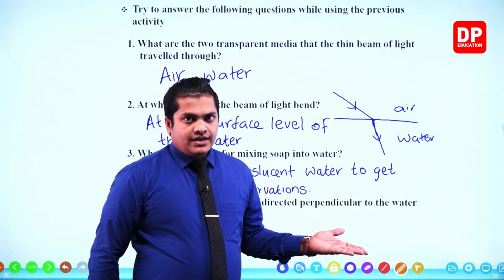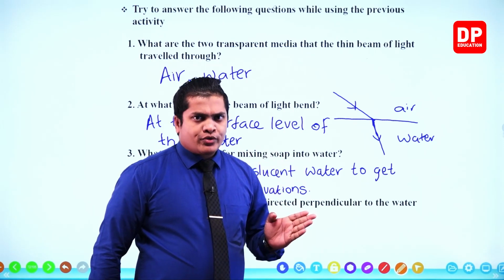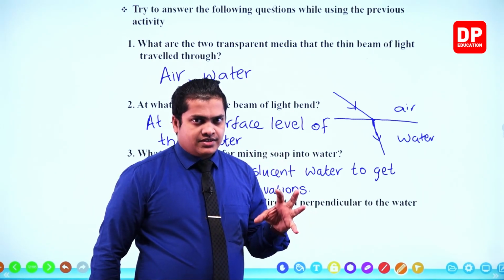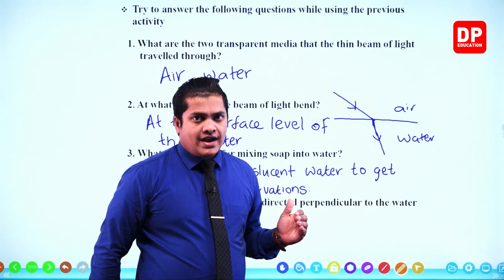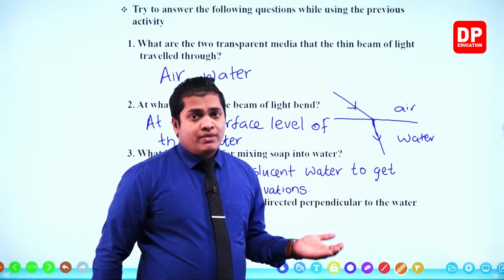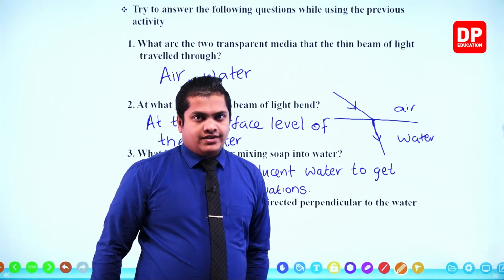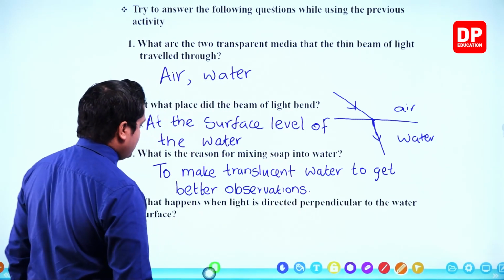So we studied that, or else I have shown you that it's not going to reflect at all. Reflect means actually it's not going to bend at all. Refract is the correct word. However, let's write it as bend. So it's not going to bend at all. It's going to travel along the same straight line, right? So we can write the answer.